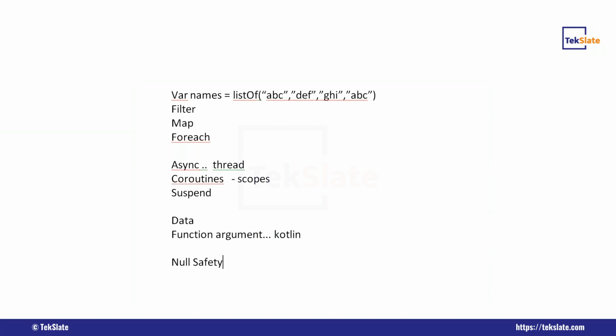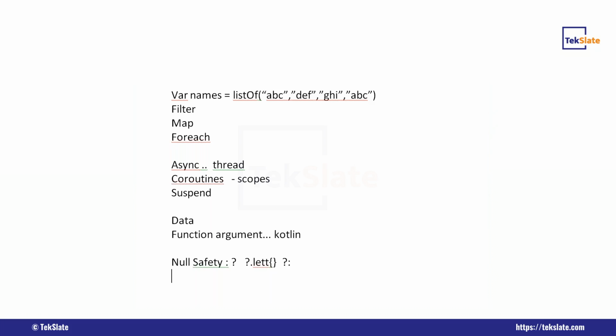Null safety means that at compile time itself you can get an idea of what error you are going to get. We have different operators like the safe call operator, the let operator, and the Elvis operator. These are the operators that make our application null safe.